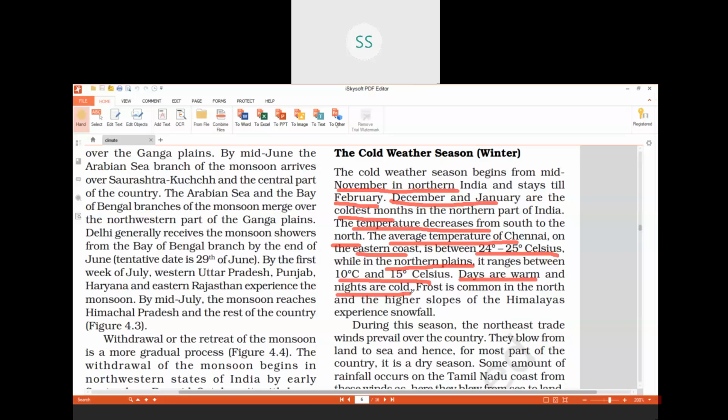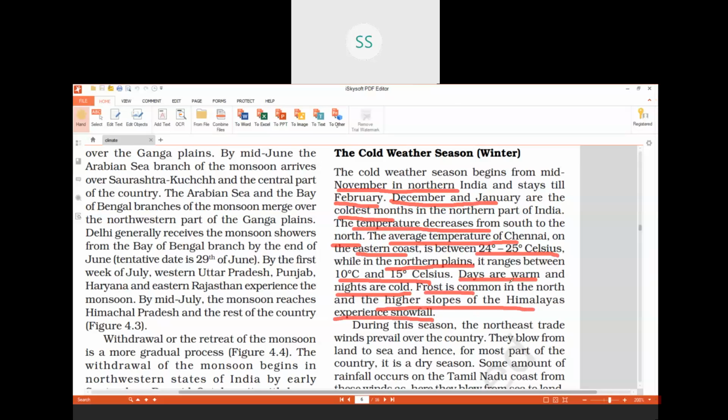How is the weather during the cold weather? Days are warm and nights are cold, and frost is common in the north and the higher slopes of the Himalayas, and the mountainous regions also experience snowfall. So these are a few features, children.